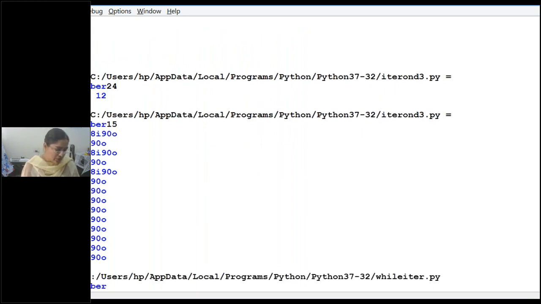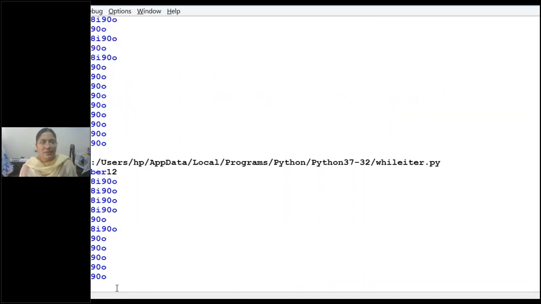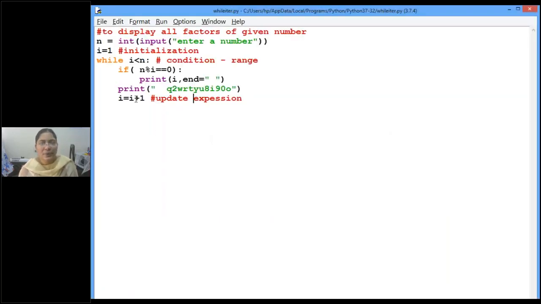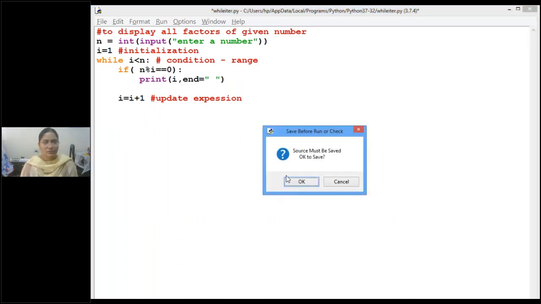Now let us execute and see. Suppose my number is 12. Number 12 I have given as the input. You can see now, what are all the outputs we are able to see? 1, 2, 3, 4, 6. So here this print is unnecessary, so we will remove that print. Clear, children?